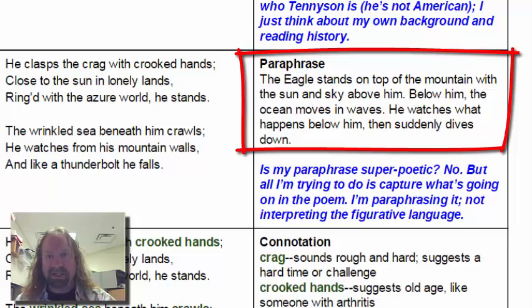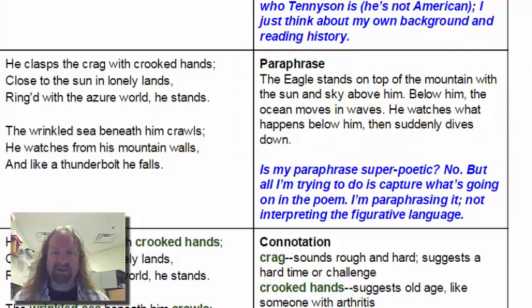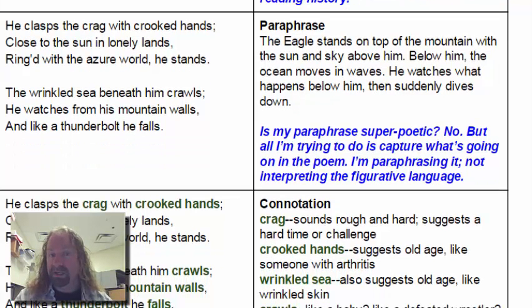The wrinkled sea beneath him crawls. He watches what happens below him, and then suddenly he dives down. Why suddenly? Because he falls like a thunderbolt. Okay. So that's my understanding so far. We're just paraphrasing. We're not trying to interpret deeply. Just paraphrase.